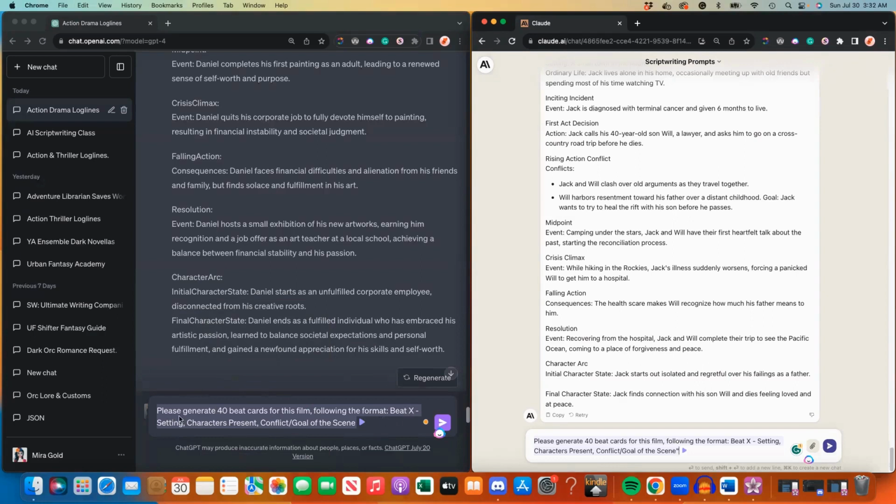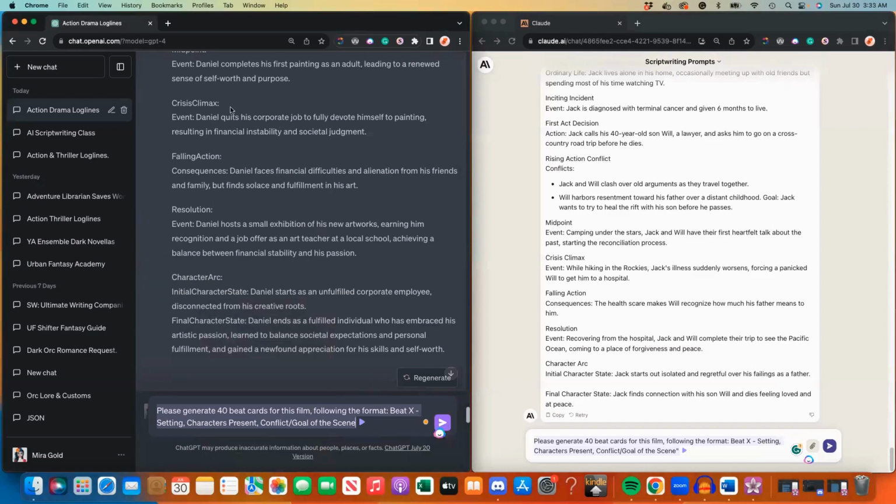So in this prompt, it's asking for 40 beat cards for this film to be generated. I want it to follow a specific format, which is beat X, dash setting, characters present, the conflict or goal of the scene. And I want it to show me that on down the line for the 40 different cards. So let's go ahead and hit enter.